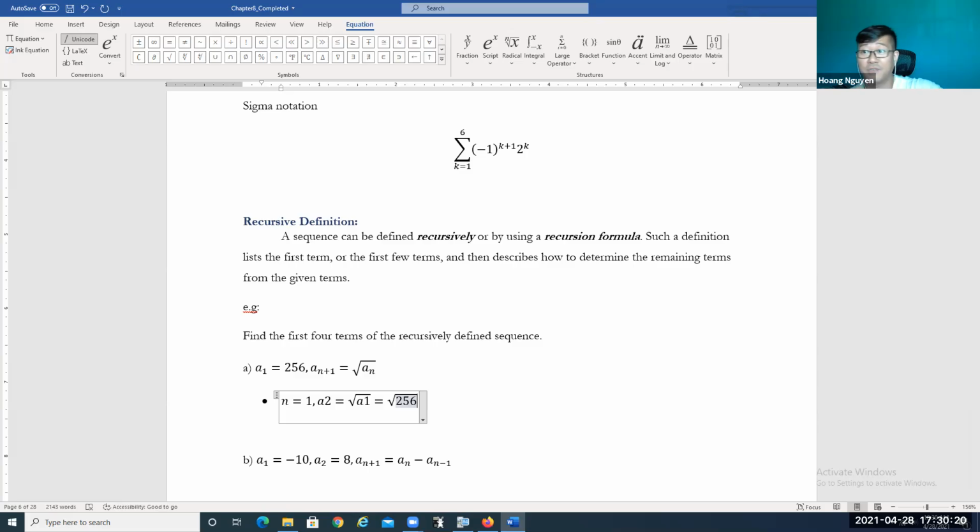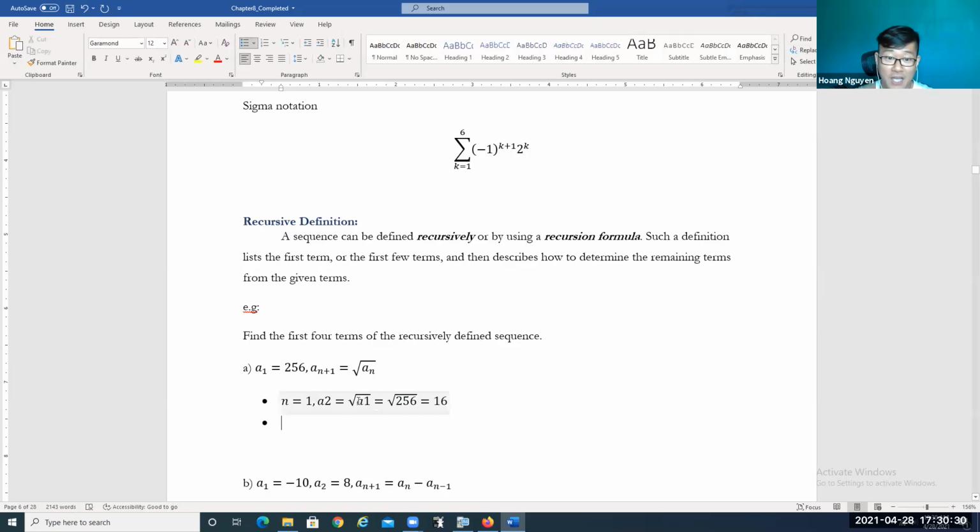What is the square root of 256, everyone? Let's use your calculator. The square root of 256 is going to be 16. Okay, so we find out the second term, A2. So A2 is equal to 16.